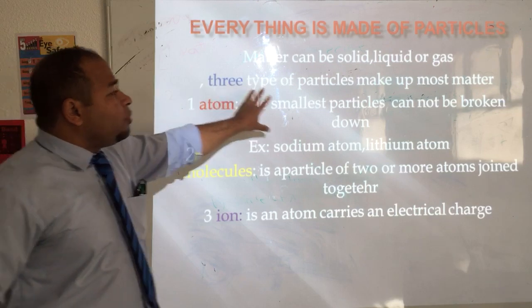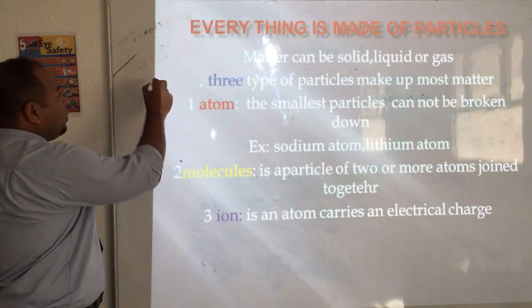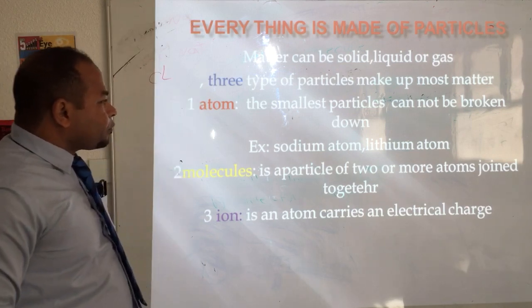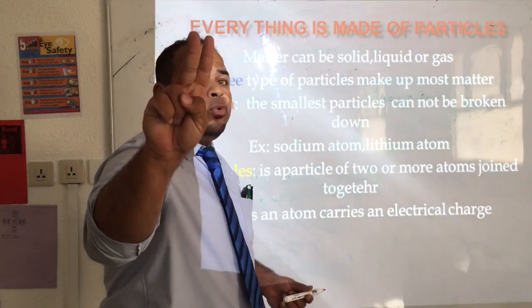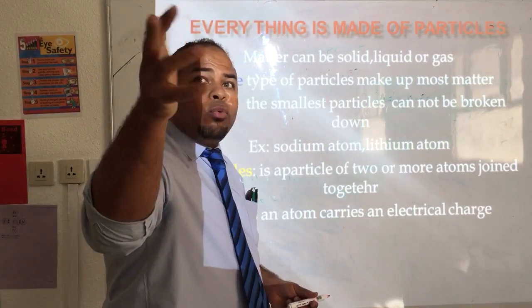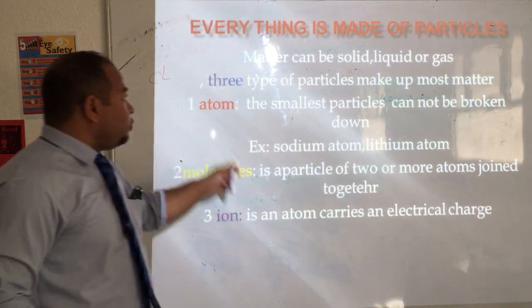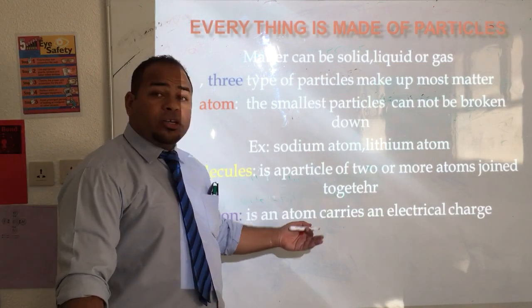The atom is the smallest particle that cannot be broken down, for example Cl, a chlorine atom. A molecule is a particle of 2 or more atoms joined together. The ion is an atom that carries an electrical charge.